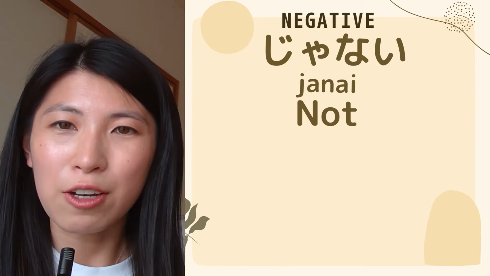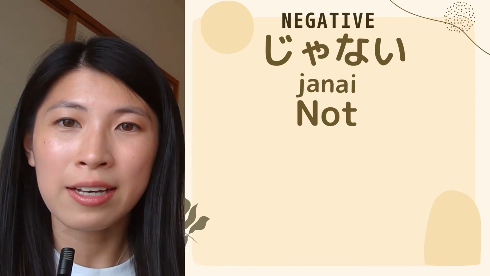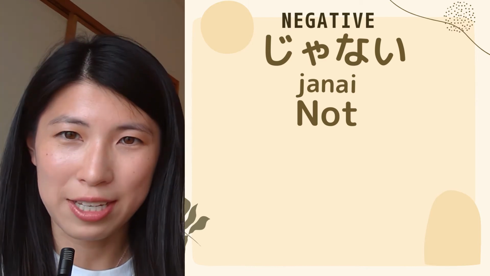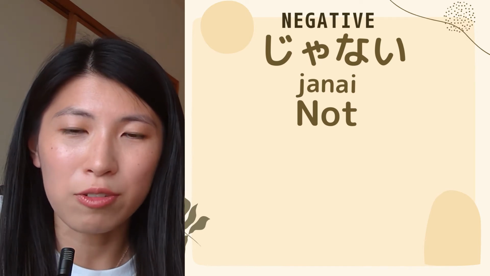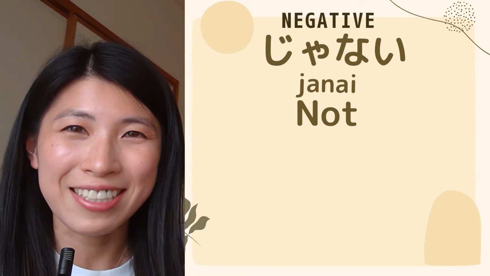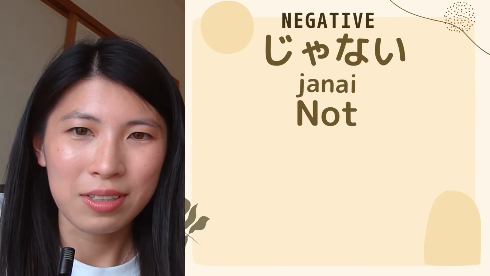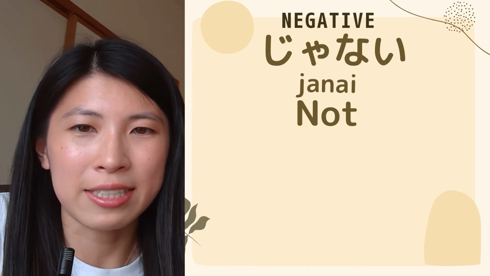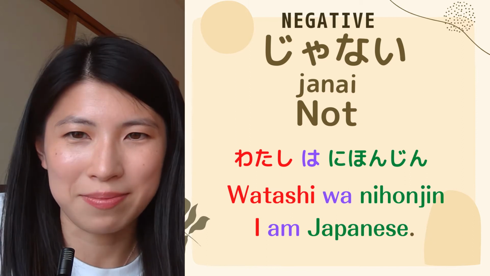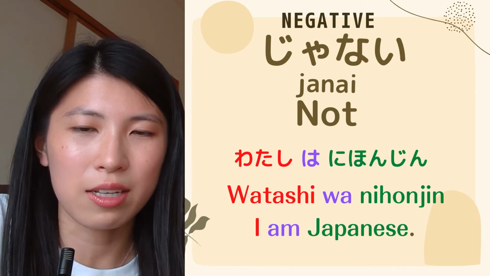Let's have a look at another grammar point. So let's learn how to make negative sentence in Japanese. So first of all, you need to know how to say not in Japanese, which is じゃない. So, as you know, I'm Japanese is 私は日本人. So I just take off the です. It's just a casual sentence.